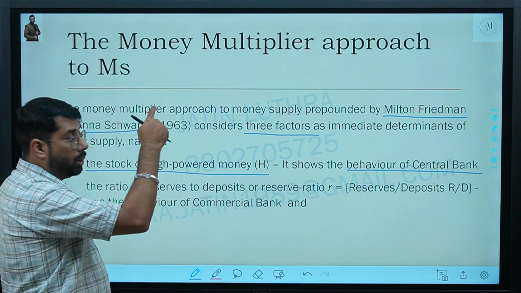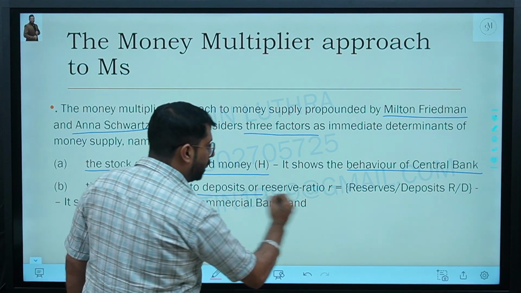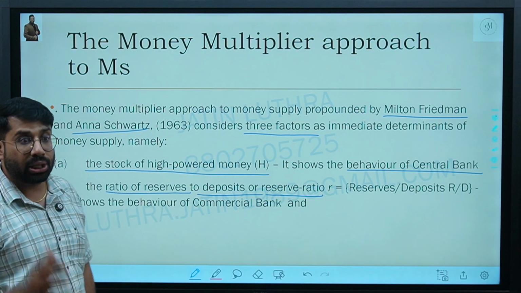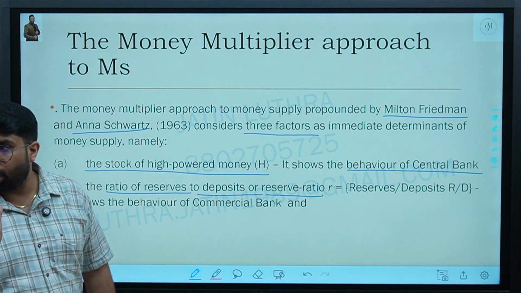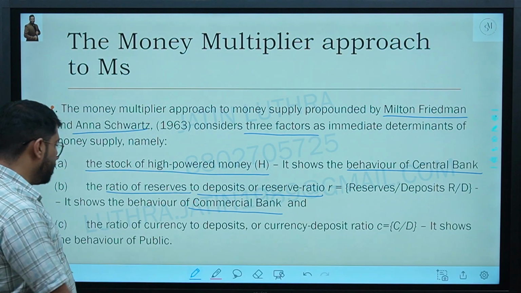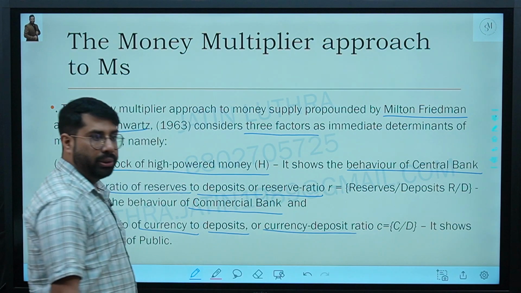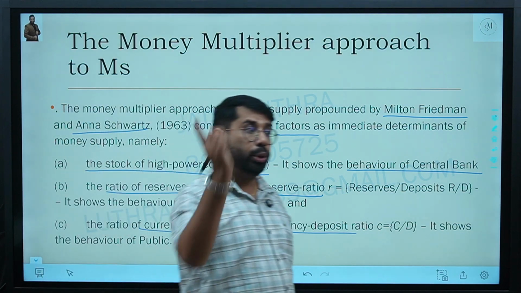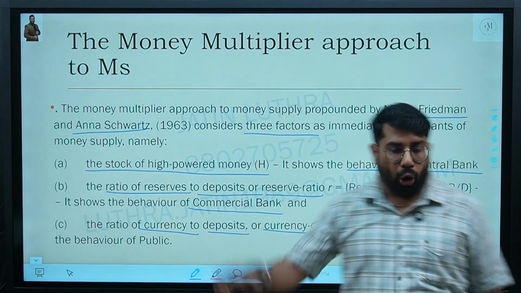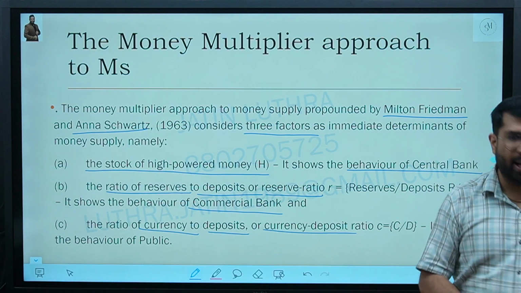Then the ratio of reserves to deposits, that is the reserve ratio. It means how much reserves are being held. That is the behavior of commercial banks. And third is the ratio of currency to deposits, or currency deposit ratio. That is how much money the public is depositing again in the bank. On all these 3 bases, we will decide what the money supply in the market will be.